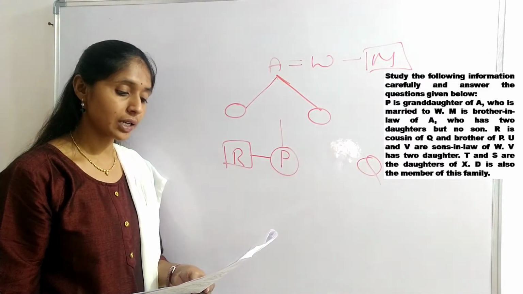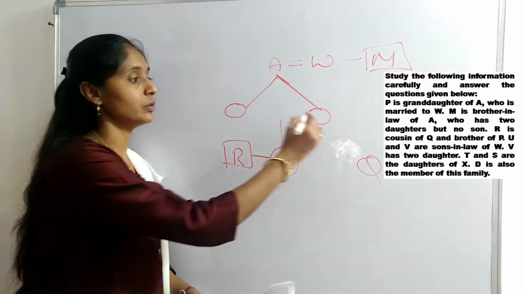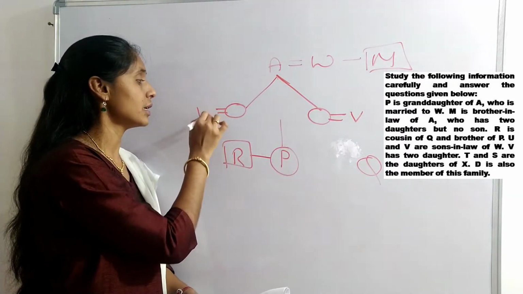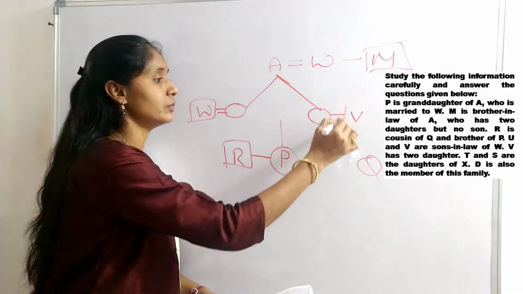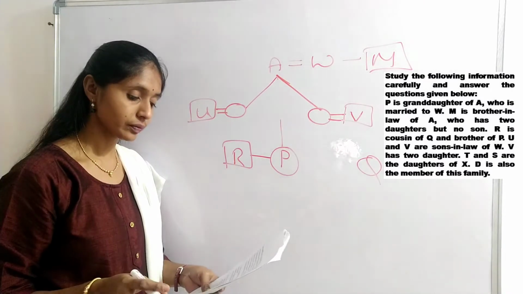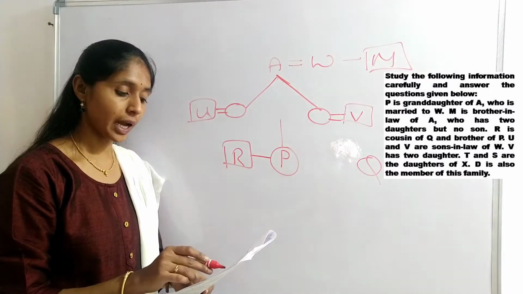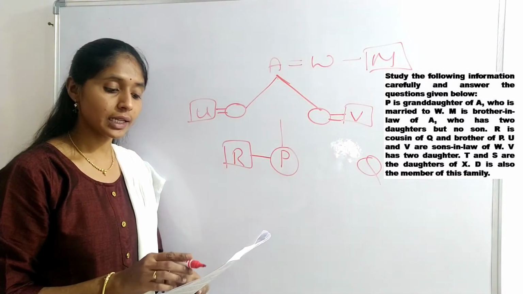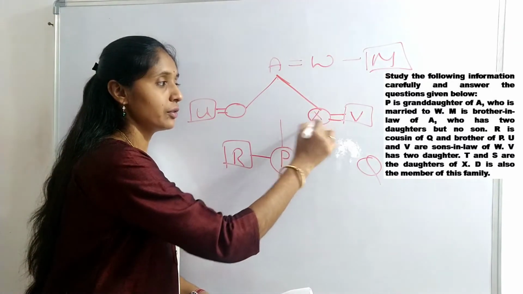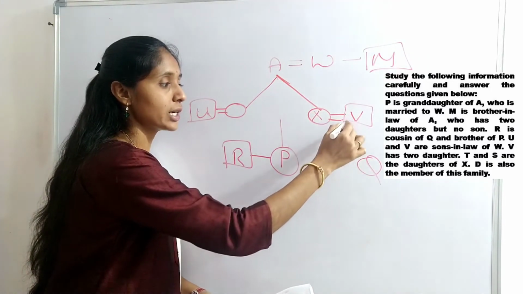U and V are sons-in-law of W. V has two daughters.